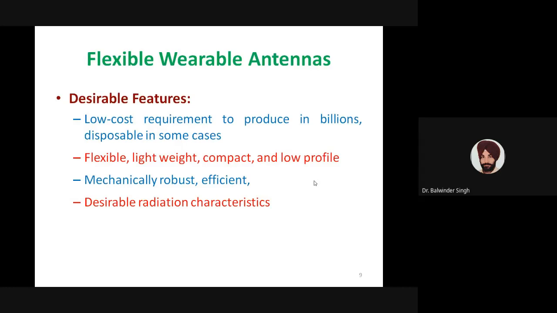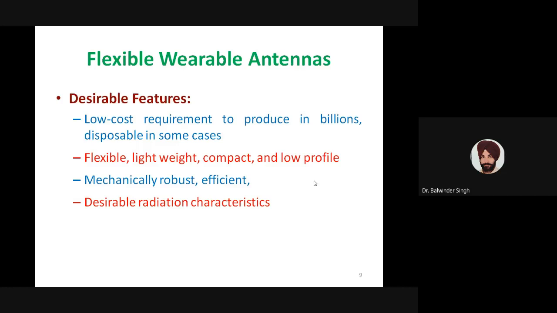This mechanical robustness is needed because many times those devices will be subjected to very harsh environments. There may be continuous change in temperature, or other types of variations in the physical environment. So our antenna should be robust to these mechanical deformations, and it should behave efficiently in the presence of various types of external factors.